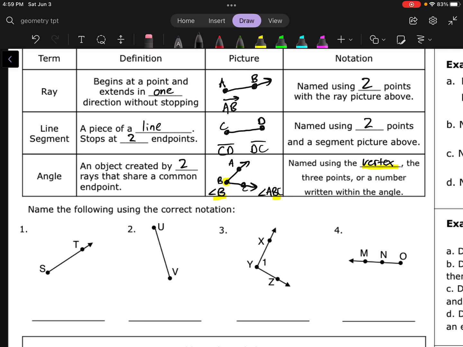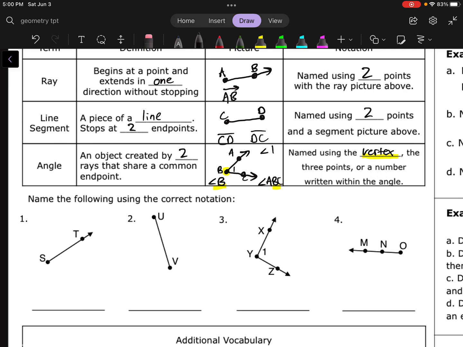And then we could also name it using a number written within the angle. So like if there's a 1 in there, we could also call this thing angle 1. So those are the 3 different ways we can name an angle. There's not always going to be a number in there, but if there is, you can name it that way. Notice all of them require the angle symbol in front of it. So angle B, angle 1, or angle ABC.